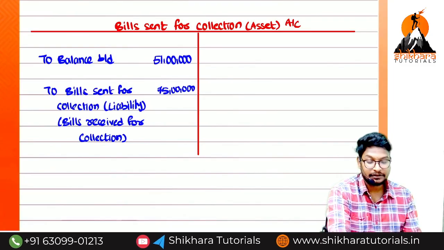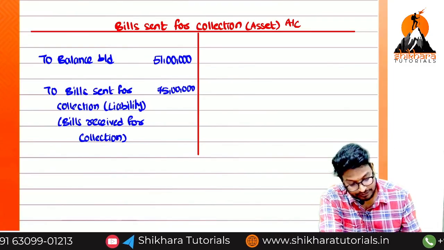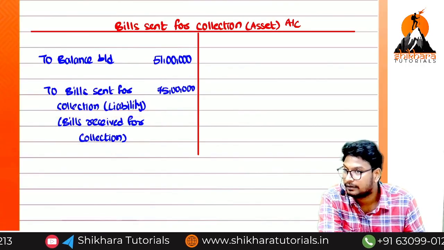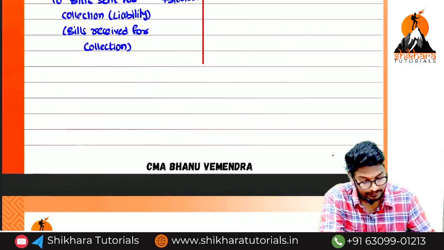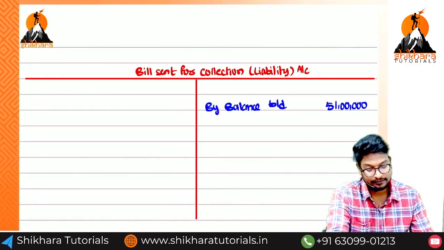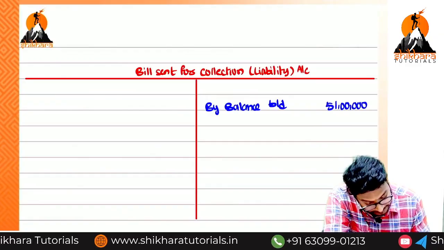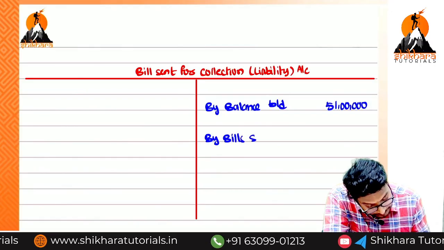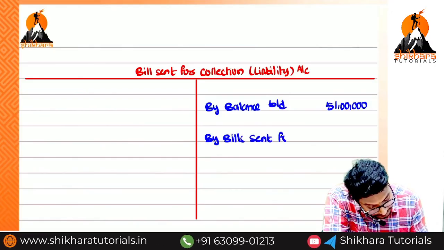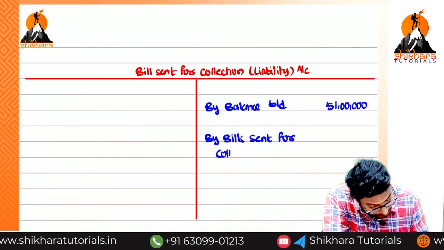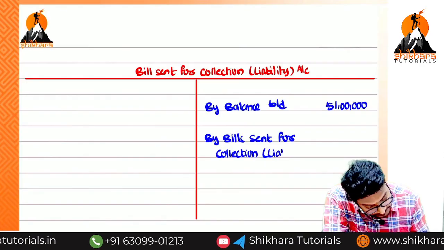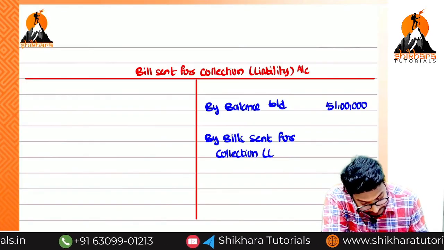In the examination, you need not write this one, ma. For our understanding, we are writing. Okay, na guys. So here, which side, ma? Credit side or debit side? Credit side, by bills sent for collection. Asset or liability, amma? Asset.